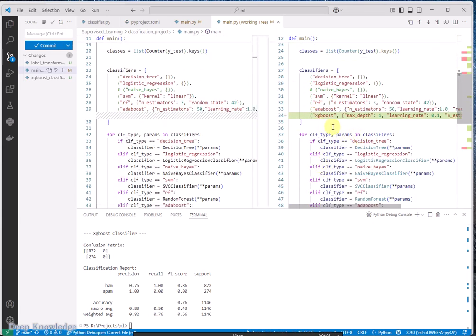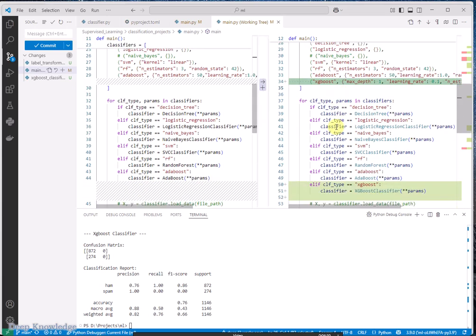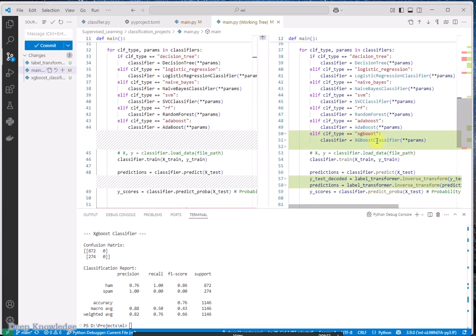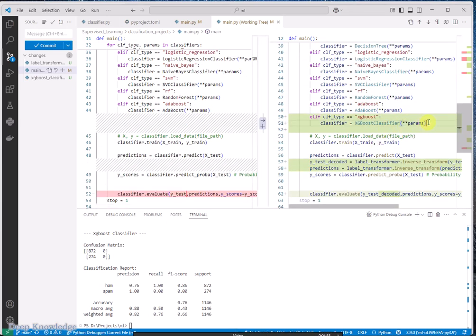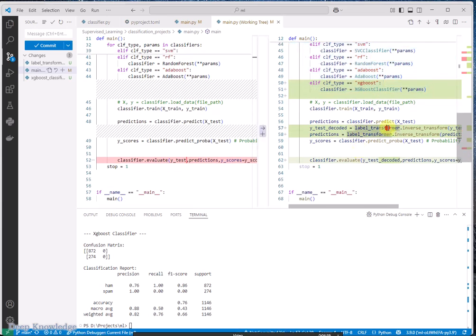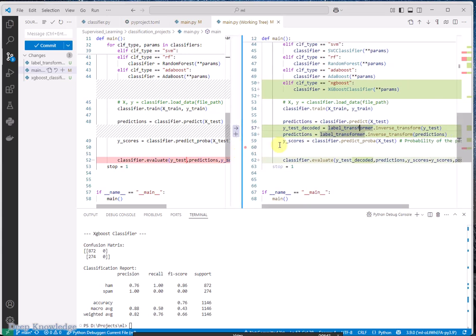Now I have defined the XGBoost here. This is for the classification indeed. And I added these lines. It's similar to all of these above. And here, after the classification or prediction, I will get this prediction.